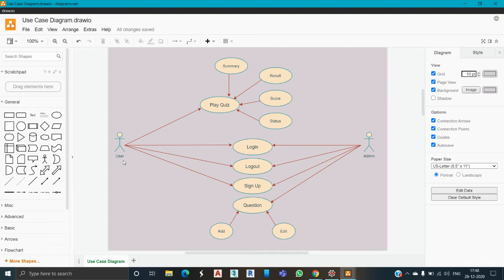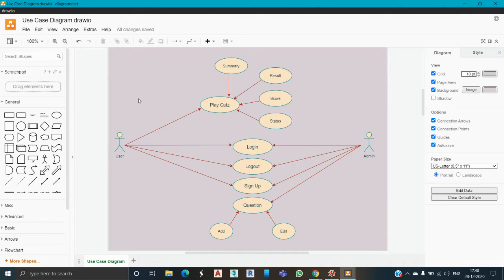So basically here we have users and admin. Both have a login option, logout option, and sign up option. But admin has one more option, that is question. So an admin can add a question or edit a question, or if an admin wants, then he can remove a question as well.